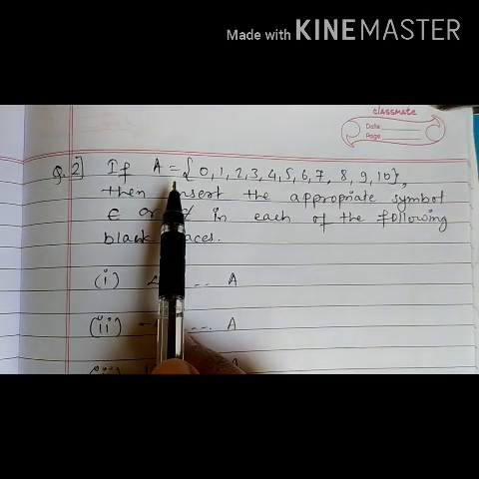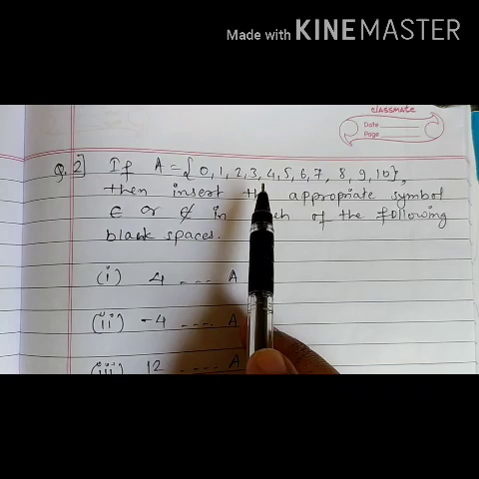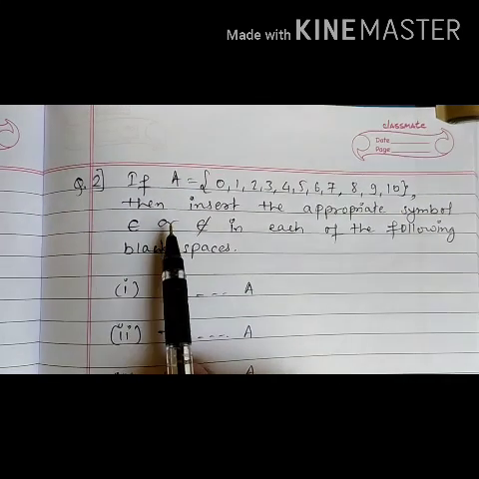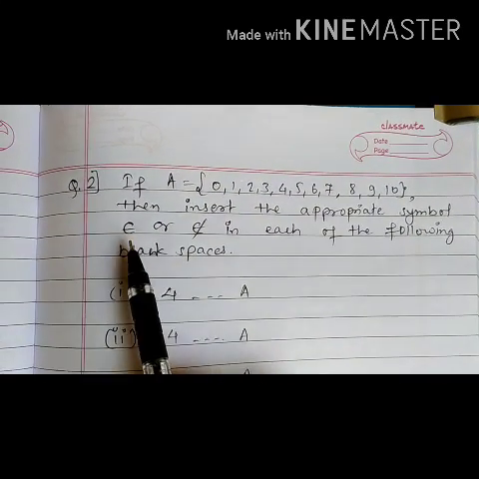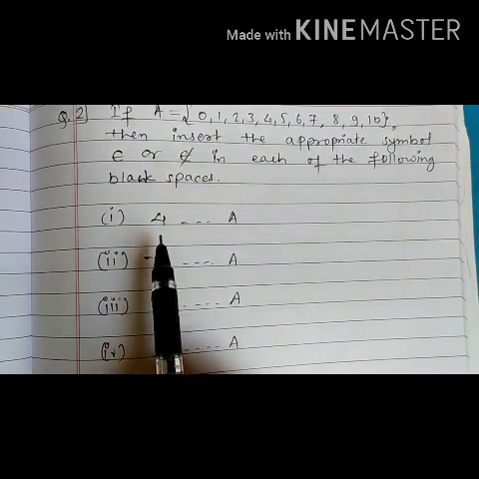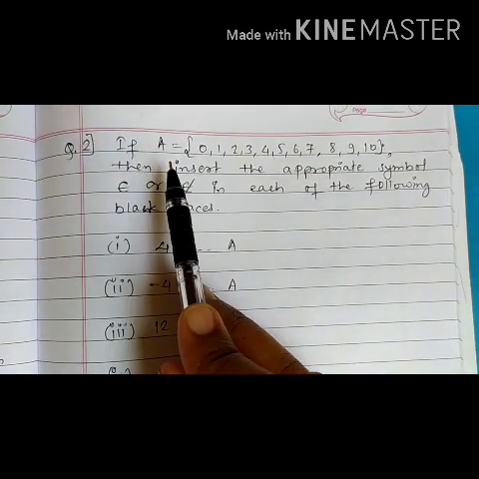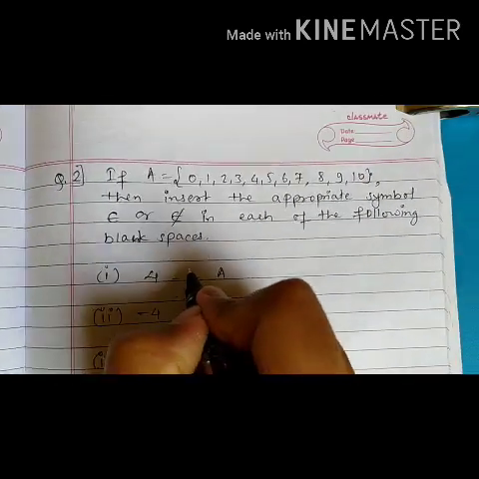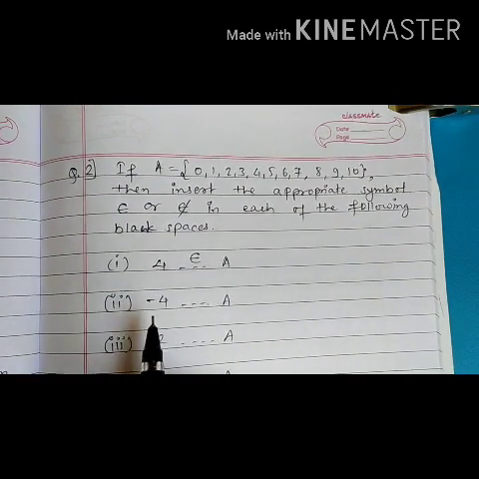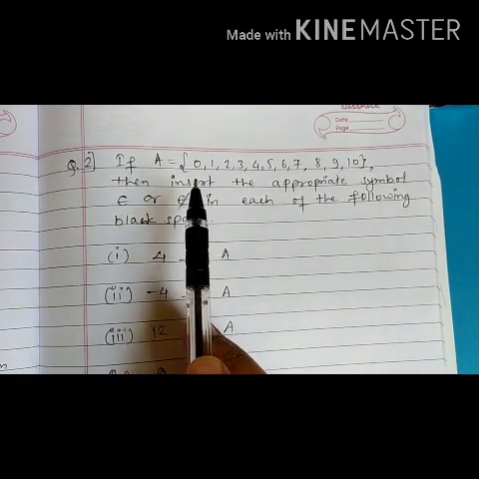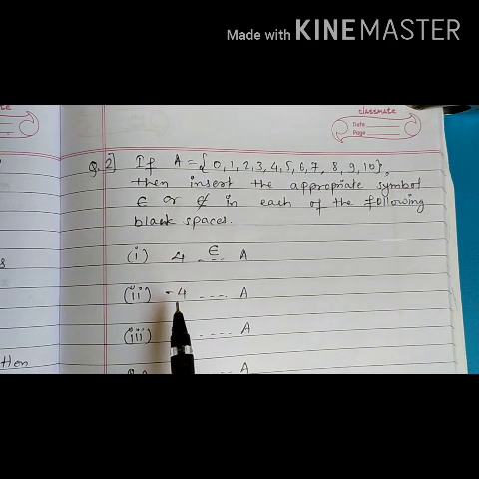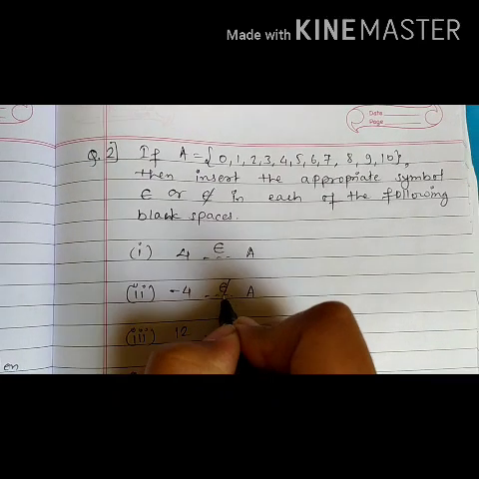If set A is the collection of 0, 1, 2, 3, 4, 5, 6, 7, 8, 9 and 10, then insert the appropriate symbol, that is belongs to or does not belong to, in each of the following blank spaces. Now first one, 4. 4 is there or not? Yes, it is there. So we can write here 4 belongs to A. Now minus 4. Minus 4 is there or not? Here we have taken whole numbers till 10. Whole numbers start with 0. So in whole numbers we cannot take a negative number. So minus 4 does not belong to A.